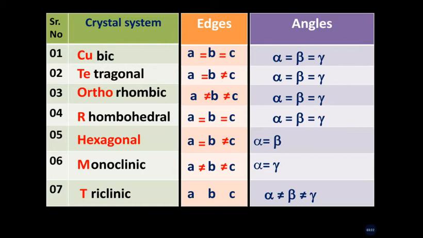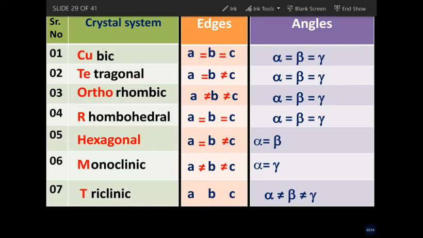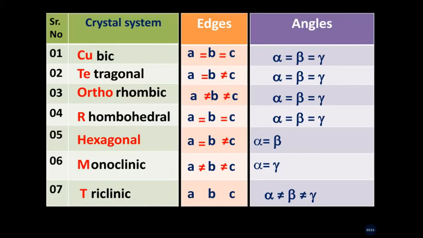Then for the triclinic system, as all the angles and all the edges are unequal, we write here a ≠ b, b ≠ c. Before writing about the angles, we can first write about the angles of the triclinic system also: alpha is not equal to beta and beta is not equal to gamma.